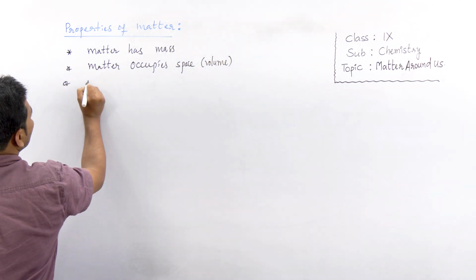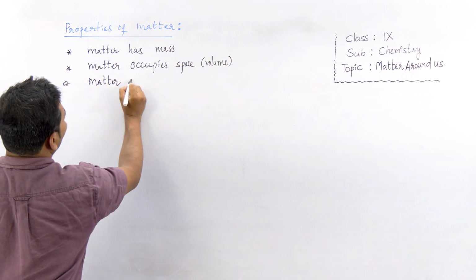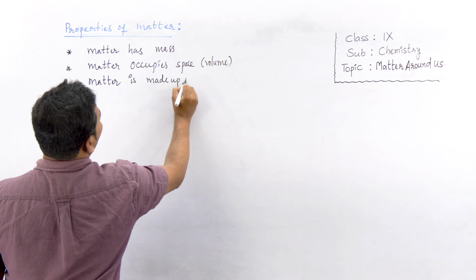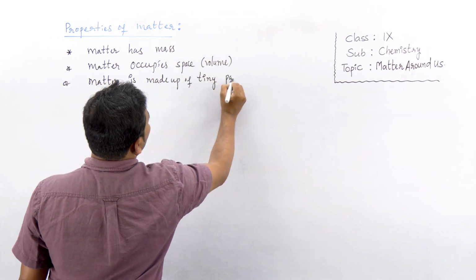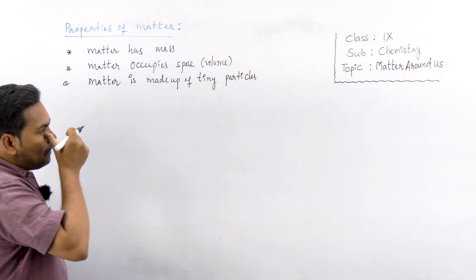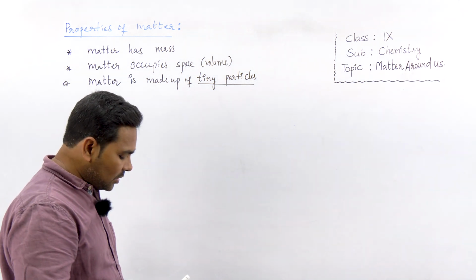So the first one is, every matter is made up of tiny particles. Matter is not a continuous one.